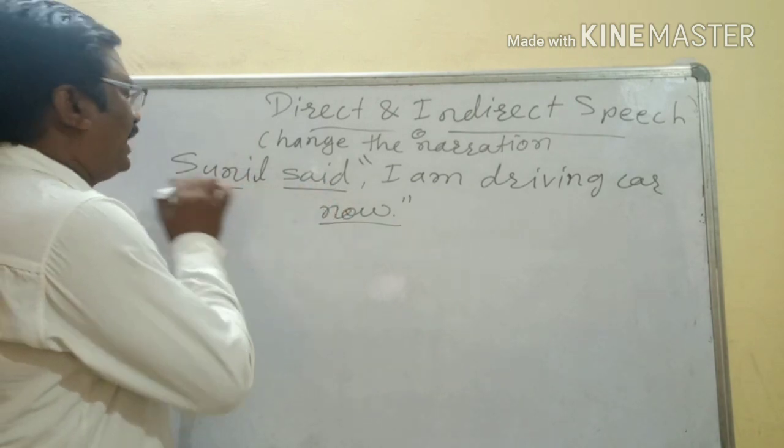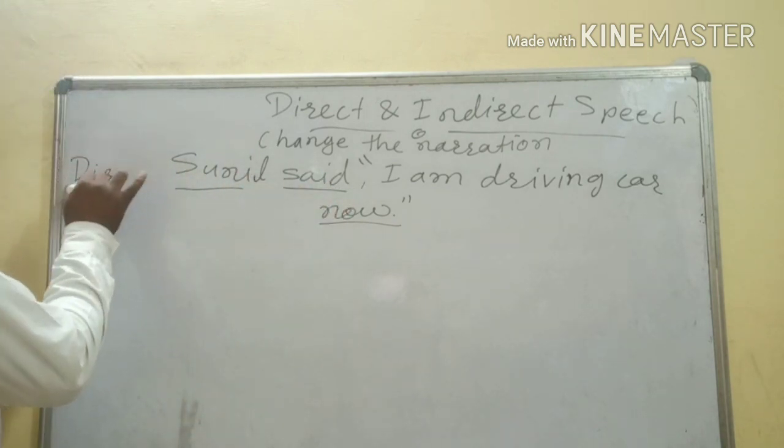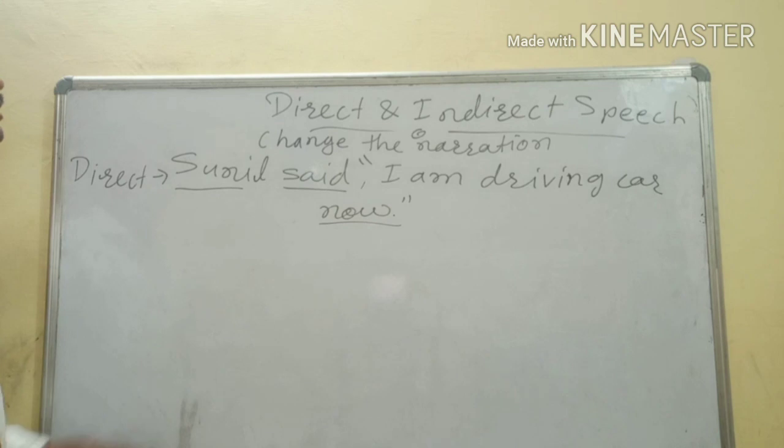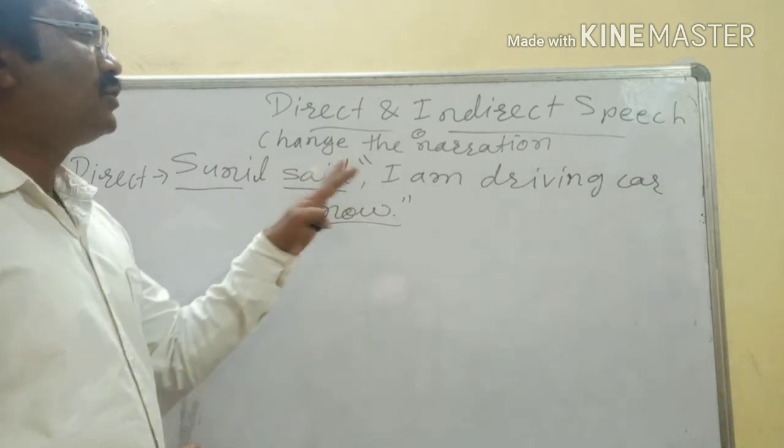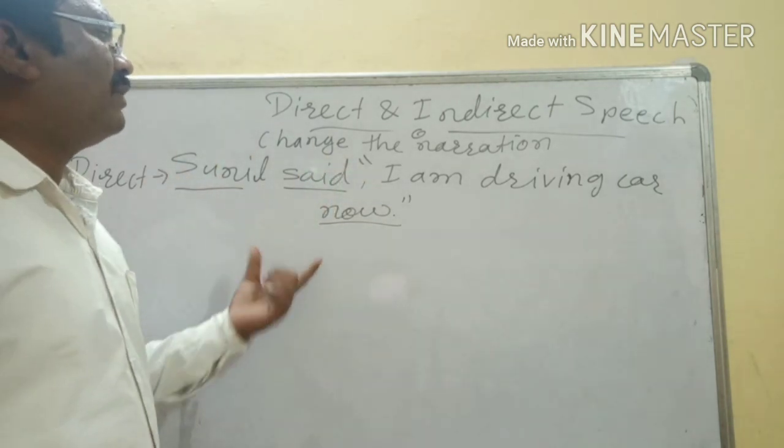If we see the direct statement, this is the direct statement. So direct speech is having two parts.